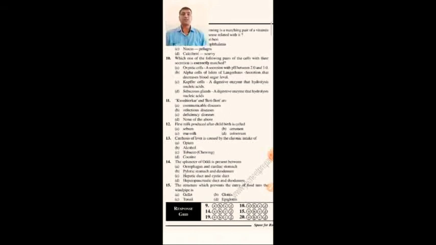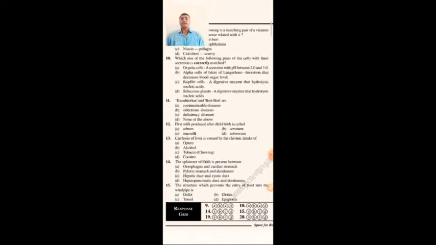Next, the structure which prevents the entry of food into the windpipe is, already you know, the portion where the windpipe and pharynx meet, the larynx, and the food pipe, that is esophagus, is connected to the pharynx. Pharynx is towards the side of the windpipe, that is the trachea.